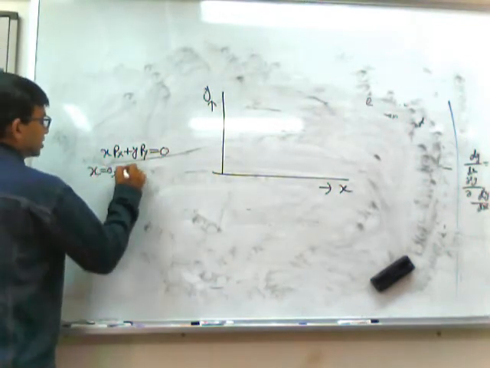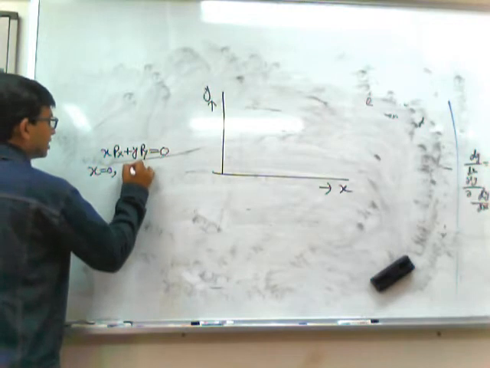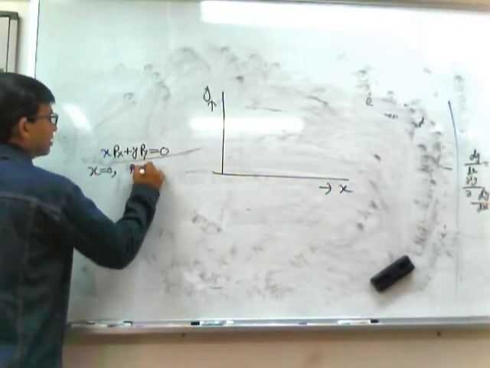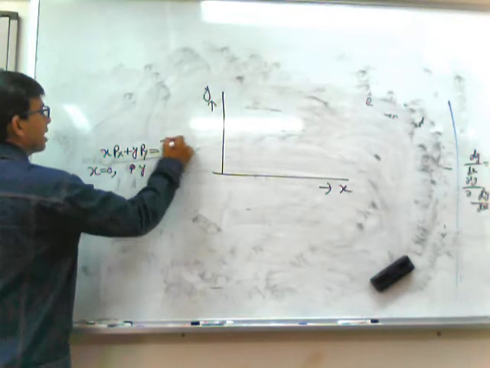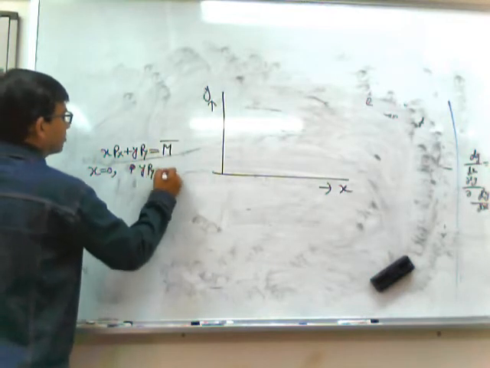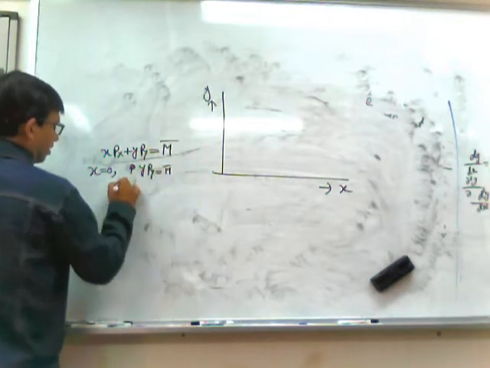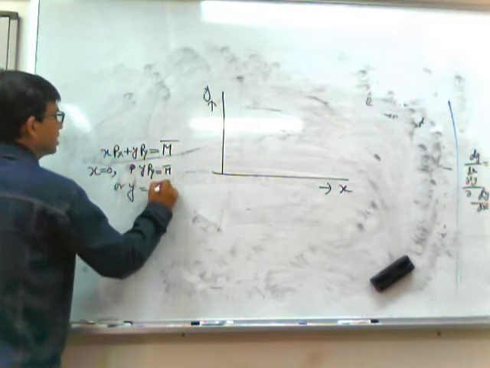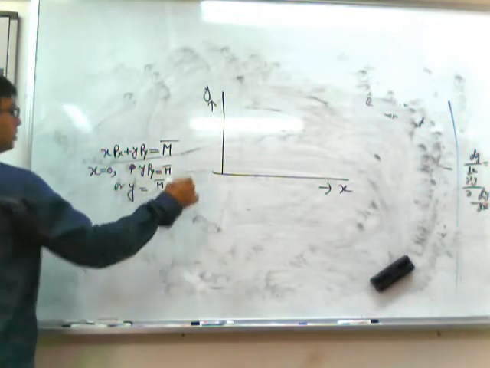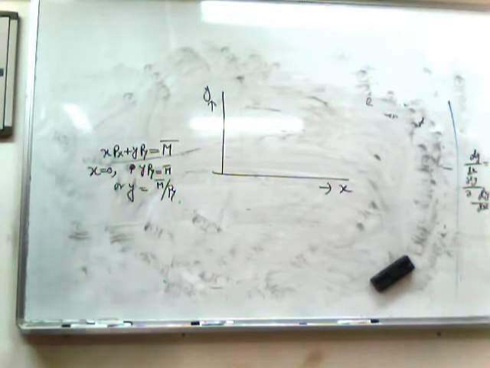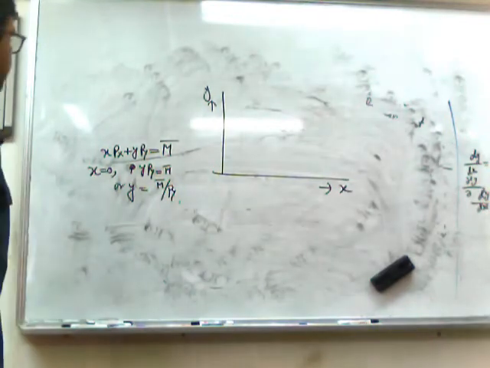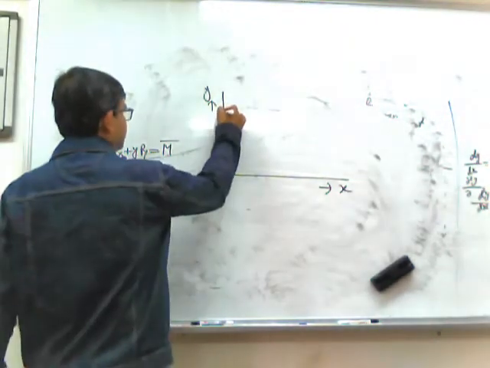If x equals 0, we find that y Py will be M bar, or y equals M bar by Py. So the vertical intercept will be M bar by Py.